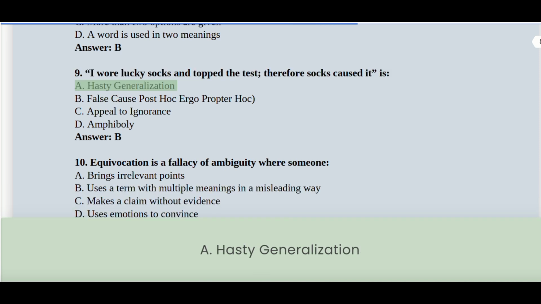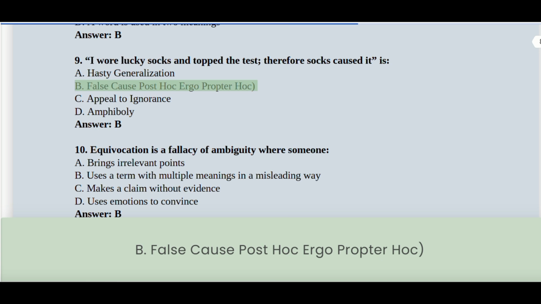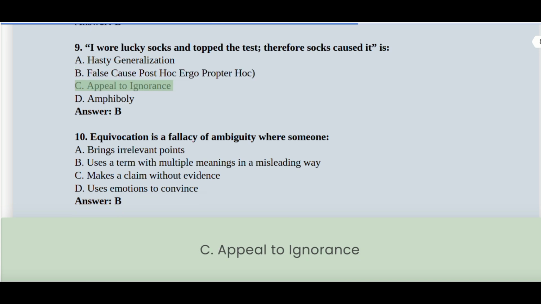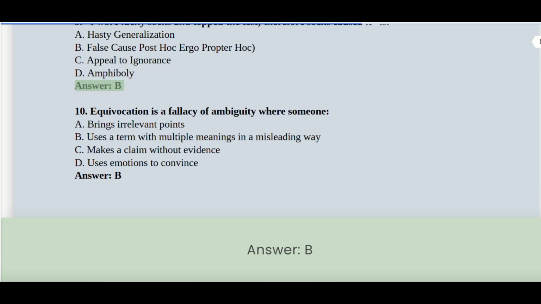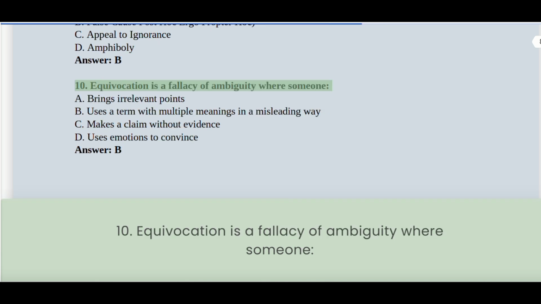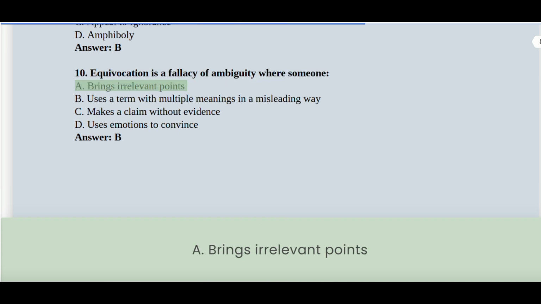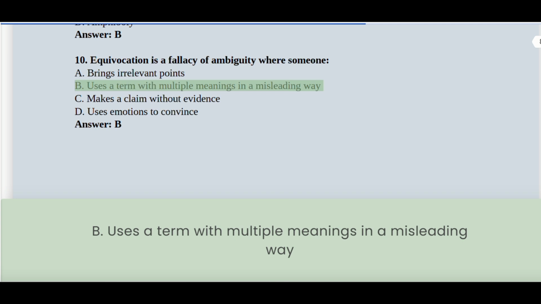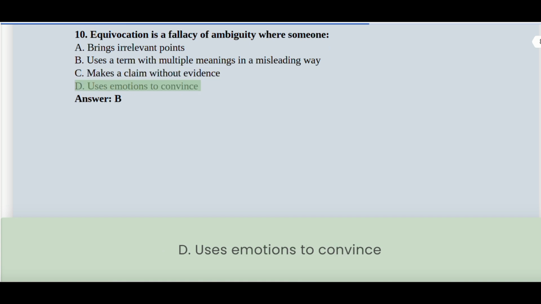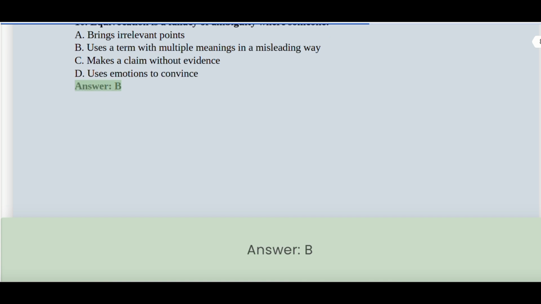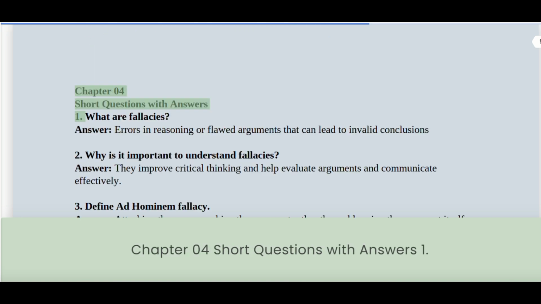B. False cause, post hoc ergo propter hoc. C. Appeal to ignorance. D. Amphiboly. Answer: B. 10. Equivocation is a fallacy of ambiguity where someone: A. Brings irrelevant points. B. Uses a term with multiple meanings in a misleading way. C. Makes a claim without evidence. D. Uses emotions to convince. Answer: B. Chapter 04, Short Questions with Answers. 1.